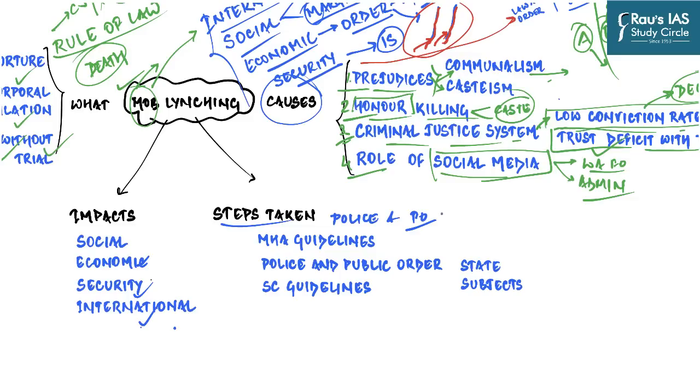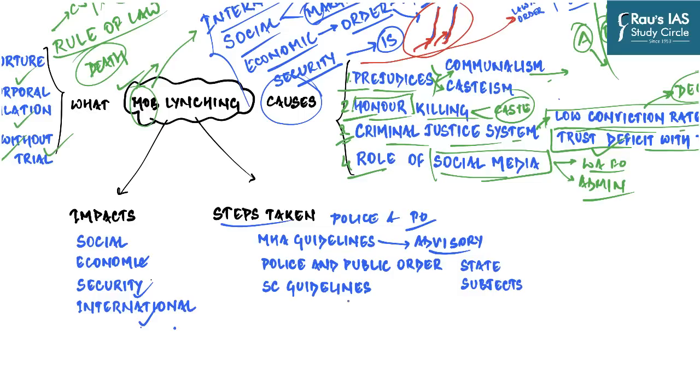And the responsibility to maintain law and order and protect life and property rests with the respective state governments. And so, Ministry of Home Affairs can at best issue advisory to the states and union territories from time to time to maintain law and order and ensure that any person who takes law into his or her hands is punished promptly as per law.